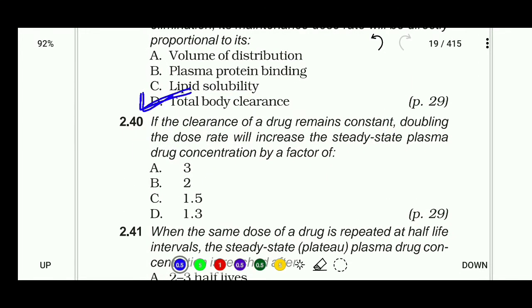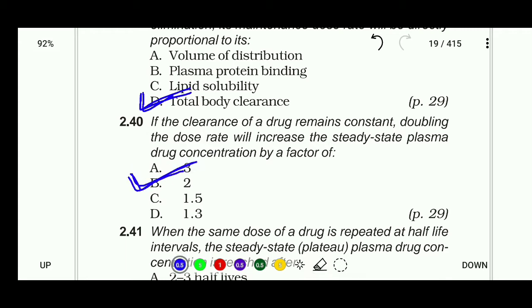Next, 2.40. If the clearance of a drug remains constant, doubling the dose rate will increase the steady state plasma drug concentration by a factor of 3, 2, 1.5, or 1.3. The right answer is B.